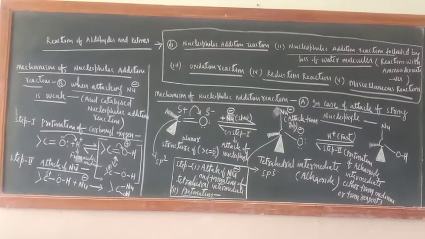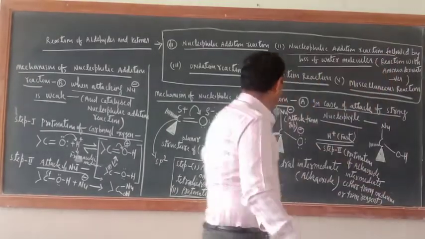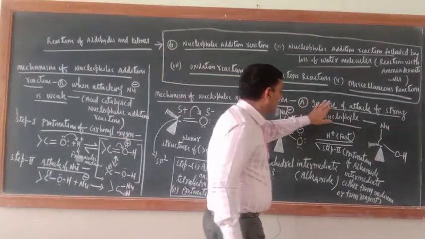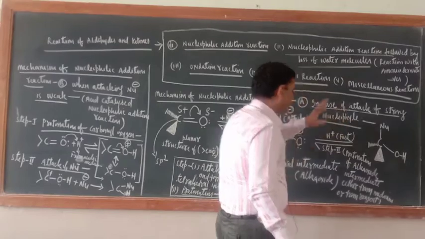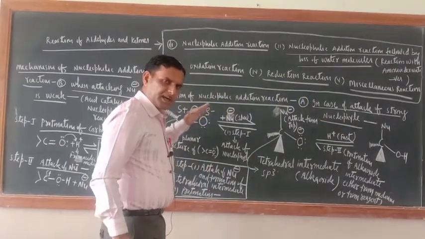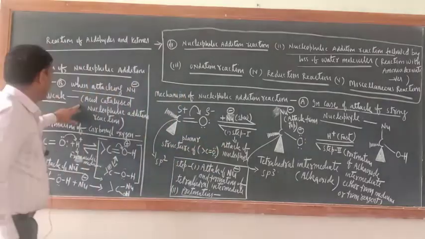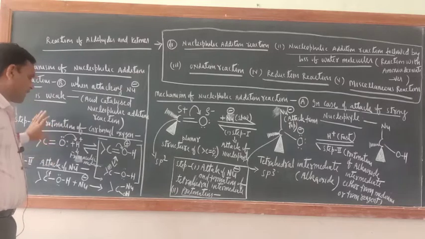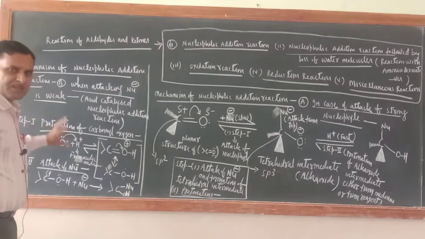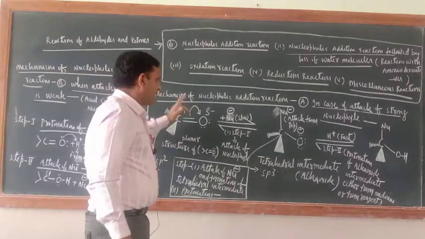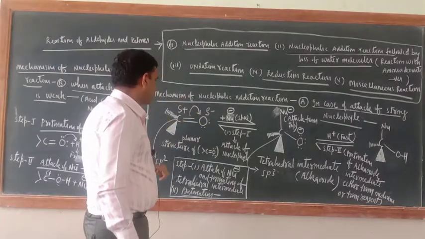So just see now the mechanism of nucleophilic addition reaction. We'll deal first with this one, the mechanism in case of attack of a strong nucleophile. When the nucleophile is strong, there would be certain steps. Similarly, when the nucleophile is weak, certain other steps would be there, meaning minor changes are there. What are those minor changes? Let us see. If the nucleophile is strong, then what would be there?